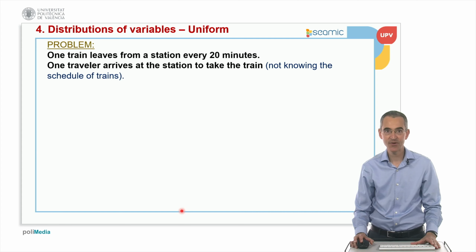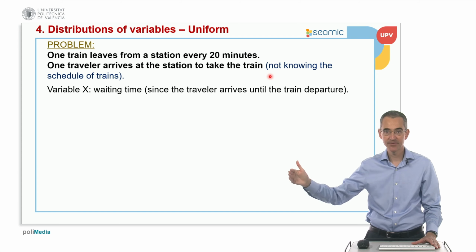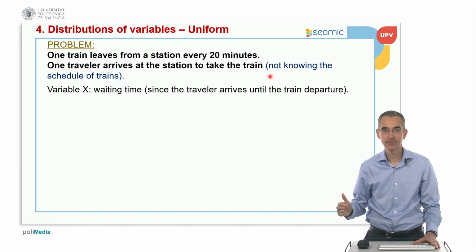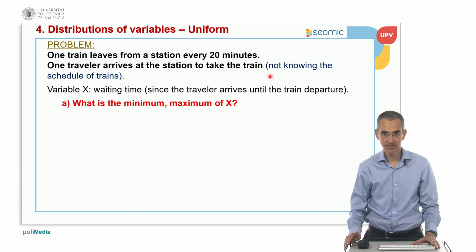Let's assume that we have a train that leaves from a station every 20 minutes. And let's assume that we have one traveler that arrives at the station to take the train. Let's assume that this person does not know the schedule of the trains, so he just arrives at random without any knowledge about the schedule. Then we define the random variable X as waiting time, the time since the traveler arrives until the train departs. So what would be the minimum and the maximum value of X?